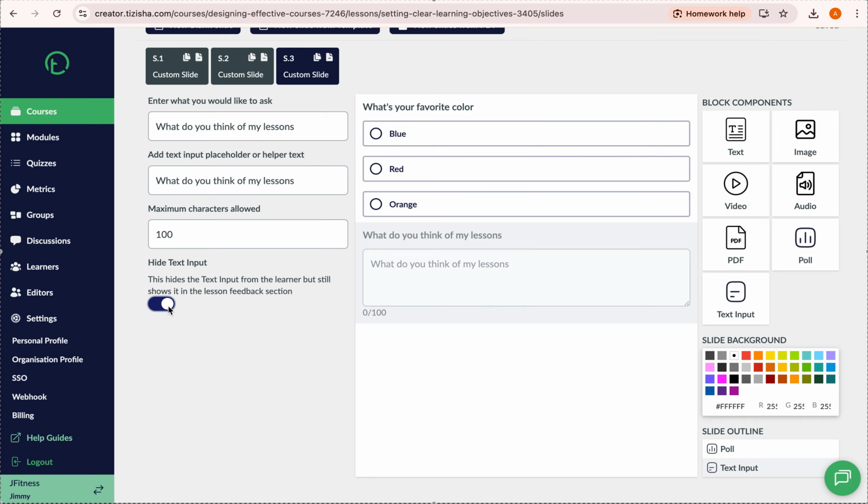Let's say now you had put up this text input, and you already got the feedback you needed, right? And you no longer want people to keep adding responses to this. Now you can just toggle that on, and it will be hidden from them. But you can track the responses that were initially added from the creator platform.